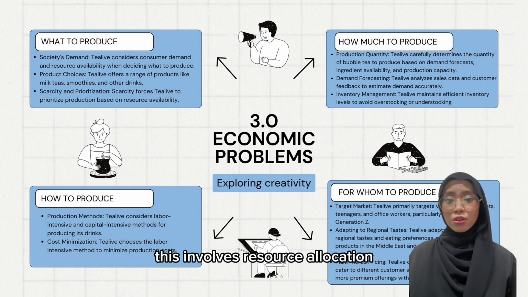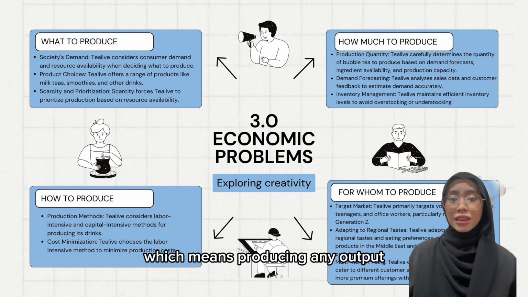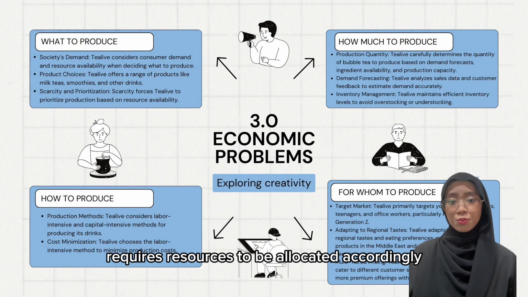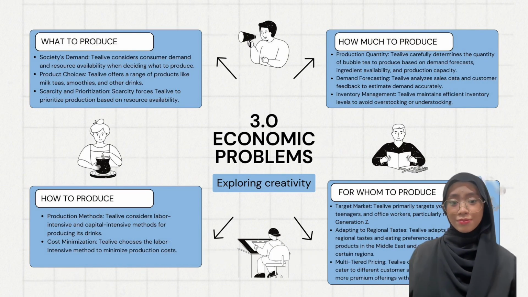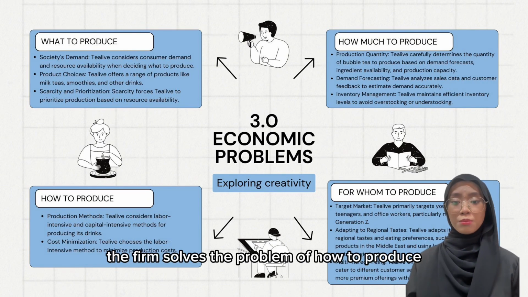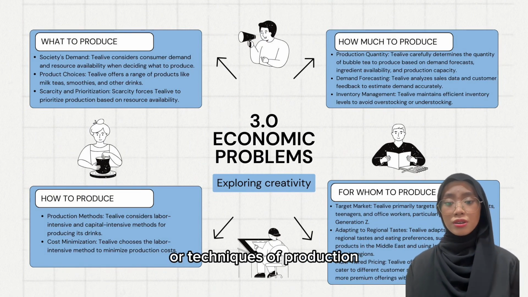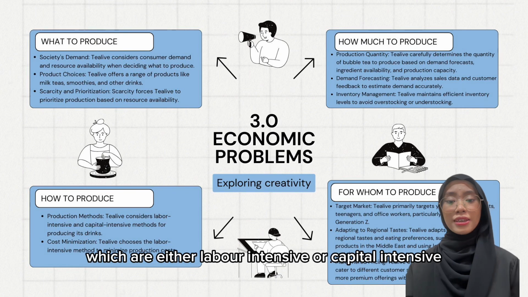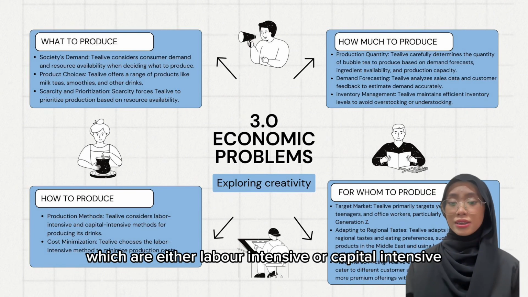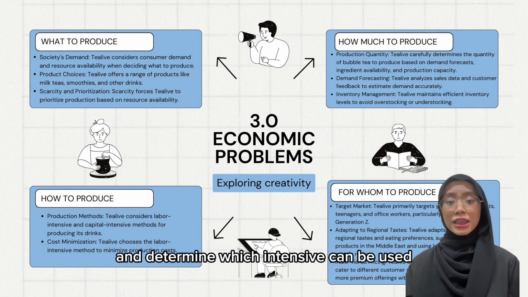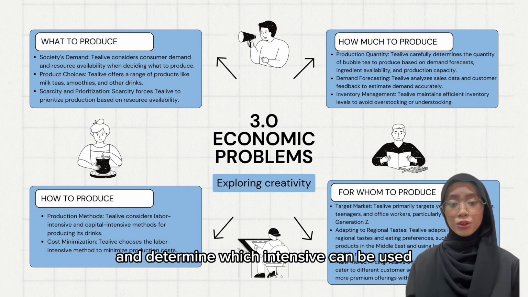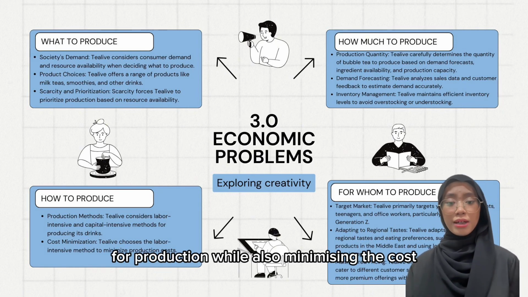This involves resource allocation, which means producing any output requires resources to be allocated accordingly. The firm solves the problem of how to produce by referring to the methods or techniques of production. There are two methods, which are either labor-intensive or capital-intensive. The firm discusses and determines which intensive can be used for production while also minimizing the costs.